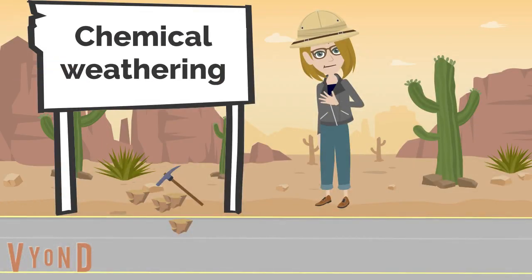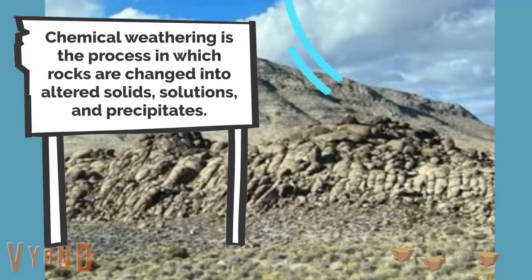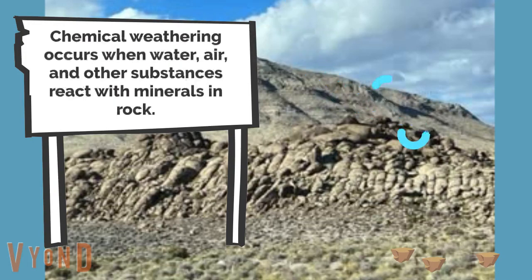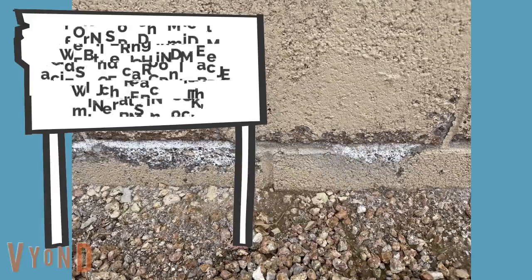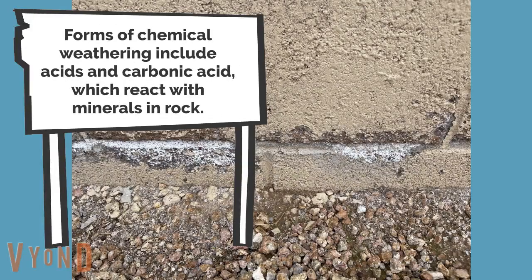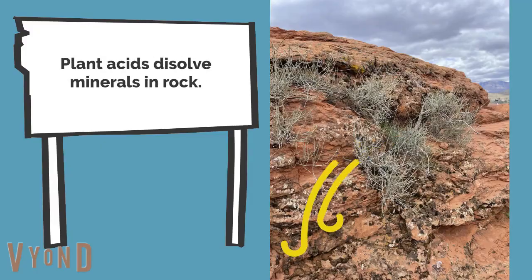Next, let's talk about chemical weathering. Chemical weathering is the process in which rocks and minerals are changed into altered solids, solutions, and precipitates. Chemical weathering occurs when water, air, and other substances react with minerals and rock. Forms of chemical weathering include acids and carbonic acid, which react with minerals and rock. Plant acids dissolve minerals and rock.